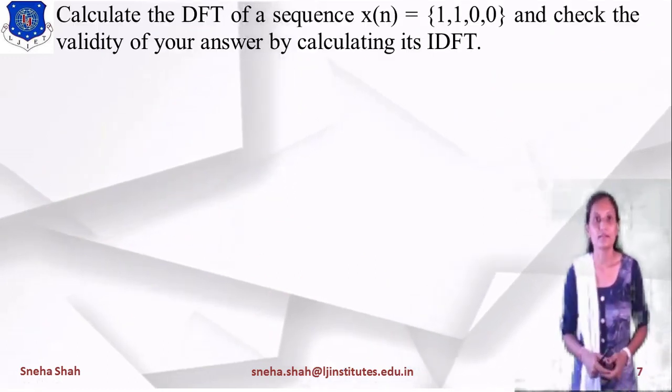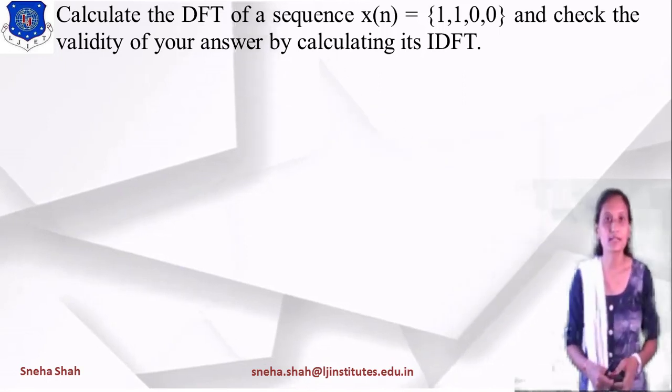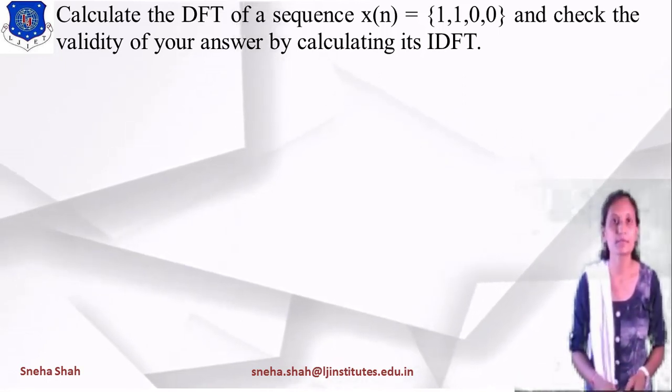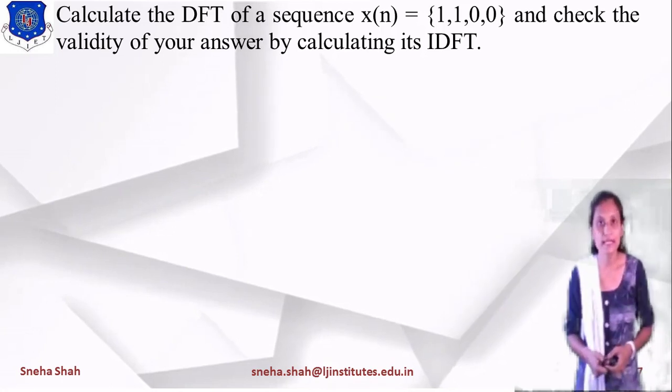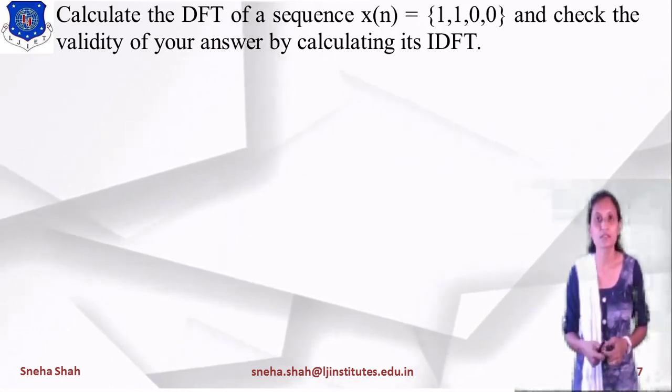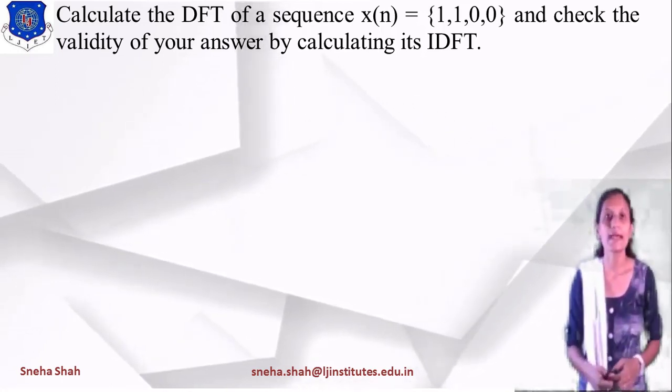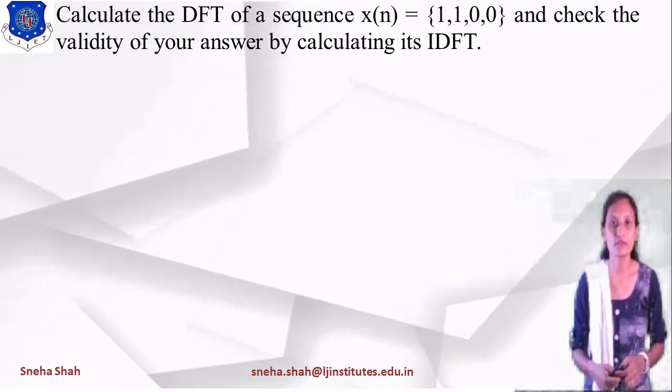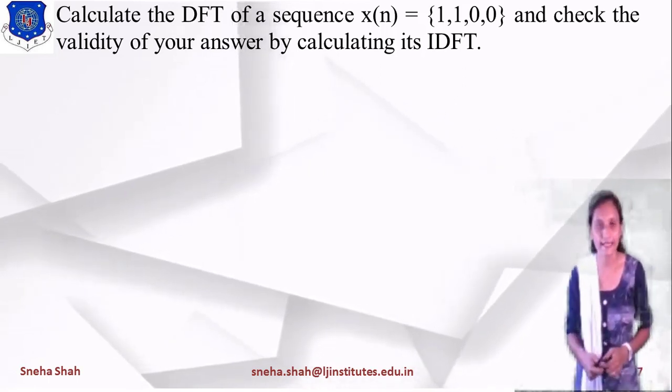Now if we solve some examples based on DFT, then the first example is: calculate the DFT of a sequence x of n equals 1, 1, 0, 0 and check the validity of your answer by calculating the IDFT.